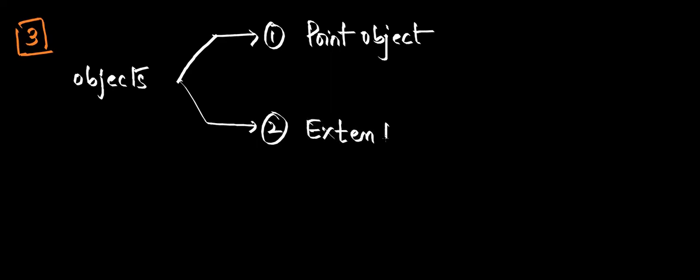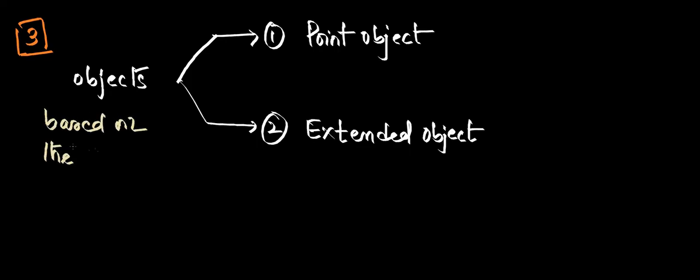Here objects are classified into point object or extended object based on the size of the object, whether the object is bigger in size or smaller in size.